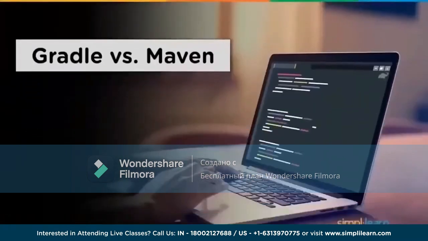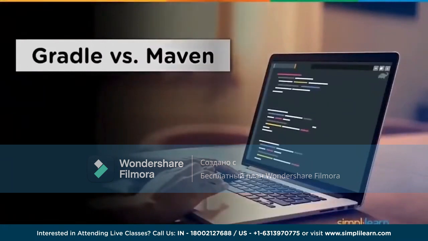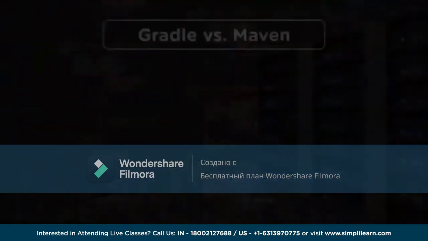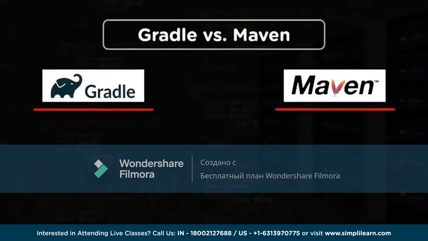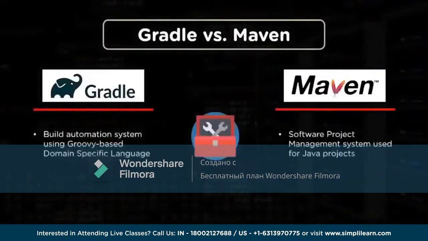Now let's talk about Gradle and Maven, because when we talk about Maven, it was primarily used for Java, and Gradle is also primarily used for Java here. But what is the reason that we prefer Gradle over Maven? What are the different reasons for that? Let's talk about that part, because this is very important. We need to understand the reason that Gradle is preferred as a better tool for Java as compared to Maven when we talk about build automation here.